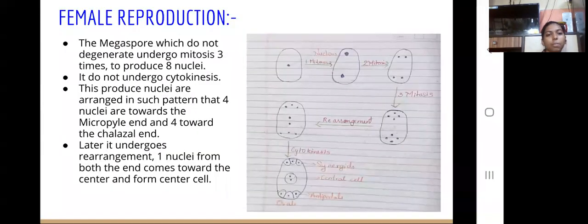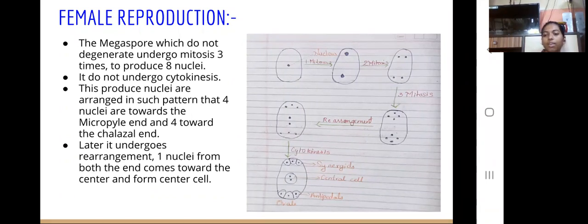Female reproduction. The megaspore which does not degenerate, which is towards the chalazal end, undergoes mitosis 3 times, which produces 8 nuclei. It does not undergo cytokinesis, that is, cell formation doesn't take place. Till now, only the nuclei are divided, forming 8 nuclei.